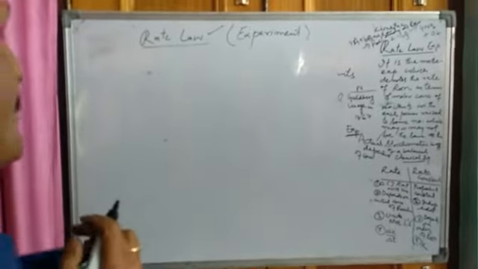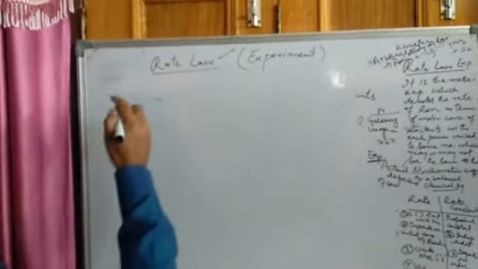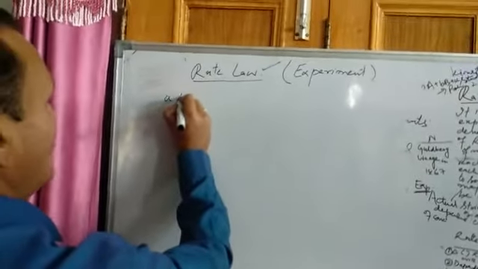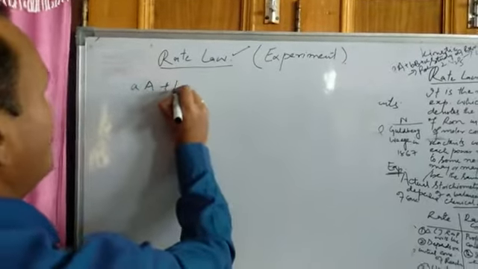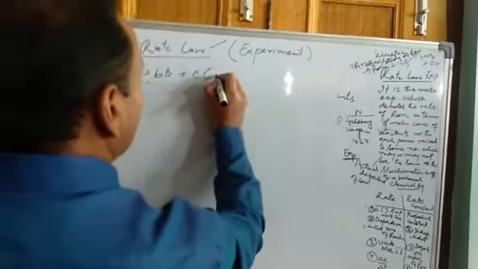To understand this law and give a definition of this law, let us take a relation. Say A, B, C gives products.